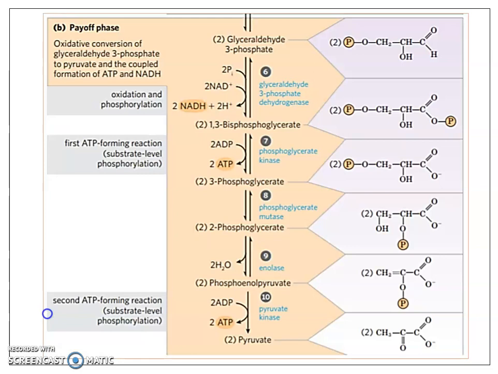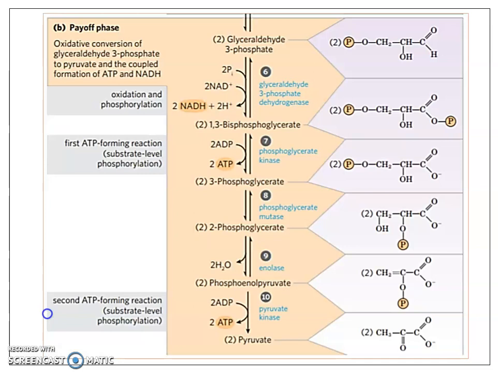This is the second phase of glycolysis, that is the payoff phase, which starts with glyceraldehyde 3-phosphate, a 3-carbon phosphorylated sugar. The first phase was the preparatory phase, where glucose got converted into glyceraldehyde 3-phosphate and dihydroxyacetone phosphate. Finally, before entering the payoff phase, the dihydroxyacetone phosphate got isomerized to form glyceraldehyde 3-phosphate. As a result, a single molecule of glucose resulted in 2 molecules of glyceraldehyde 3-phosphate in the